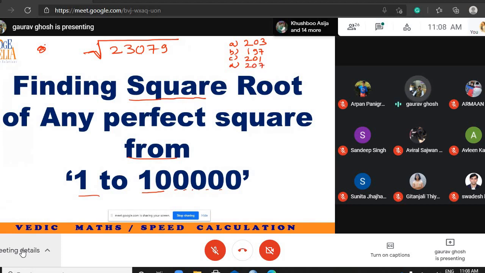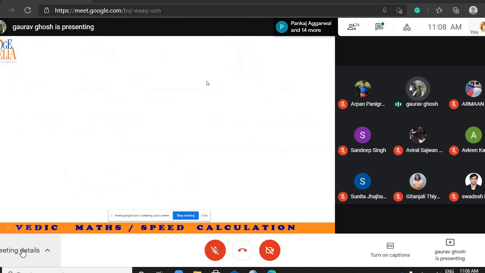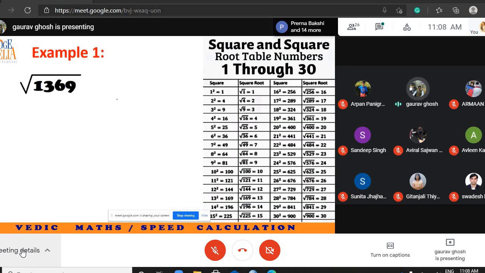So it will be very clear that this number has to be a perfect square. If you are sure that you are trying to find the square root of a perfect square, then you can do so in less than 10 seconds. Let us understand how. For this trick, as I already told you, a Vedic math student should be aware of squares from 1 to 32. By little practice, you will be able to master all this. Anyways, we are also providing PDFs for all this. Everything is free of course, so you need not worry.